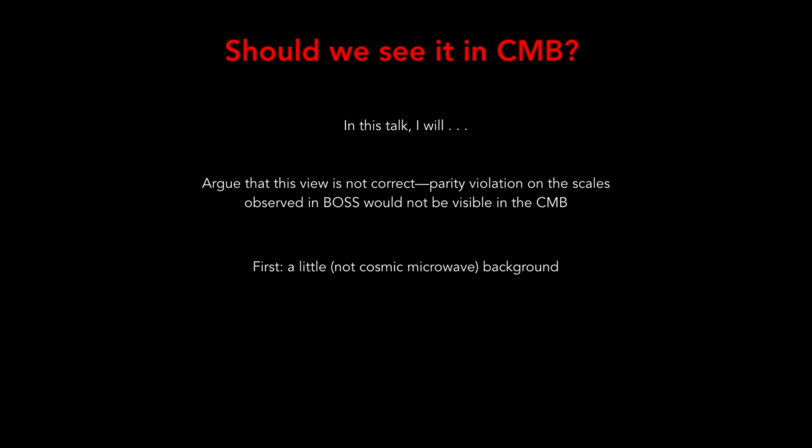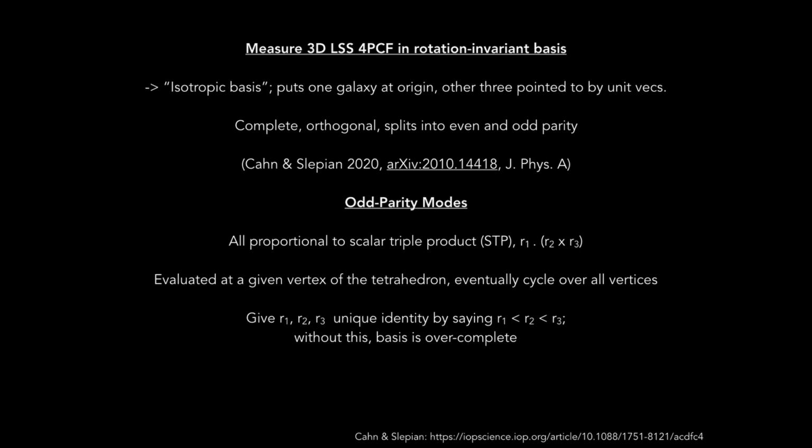So first we need a little bit on the cosmic microwave background. So step 1 is we measure the 3D large-scale structure four-point function in a rotation invariant basis. This we call the isotropic basis. It puts one galaxy at the origin, and then the other 3 are pointed to by unit vectors. This basis is complete, it's orthogonal, and critically it splits into even and odd parity modes. This basis was developed by me and my colleague Bob Cahn in a Journal of Physics A paper and on the arXiv there.